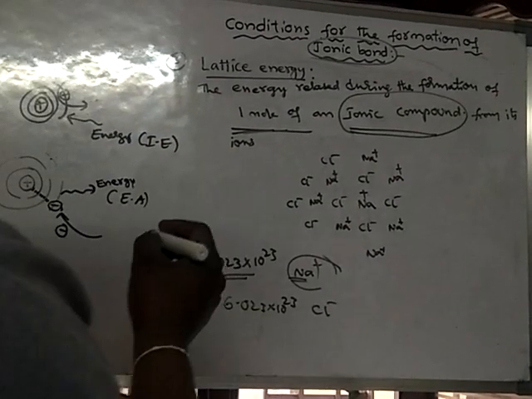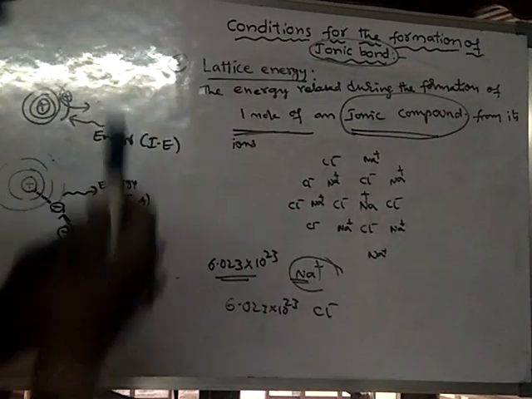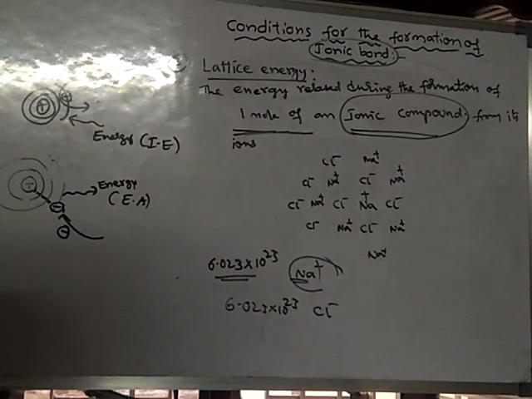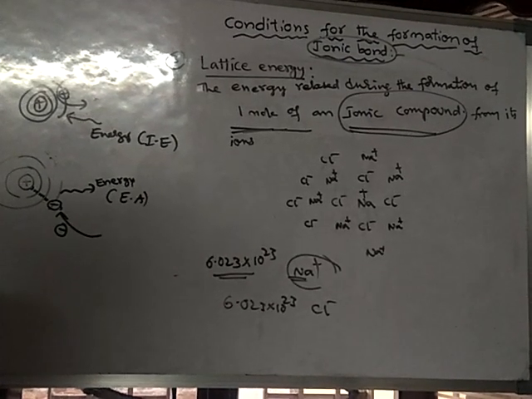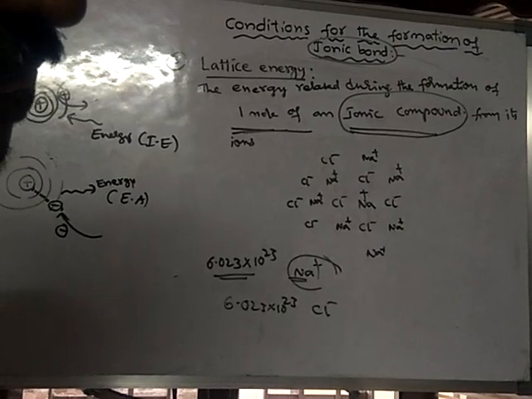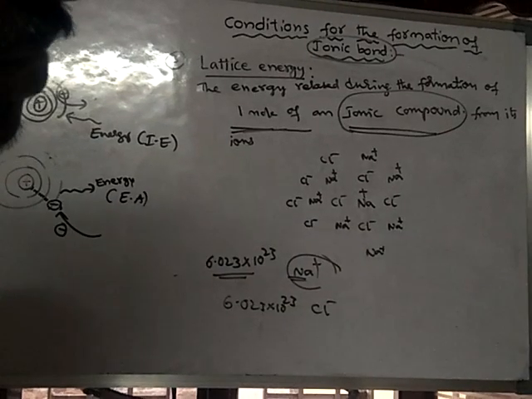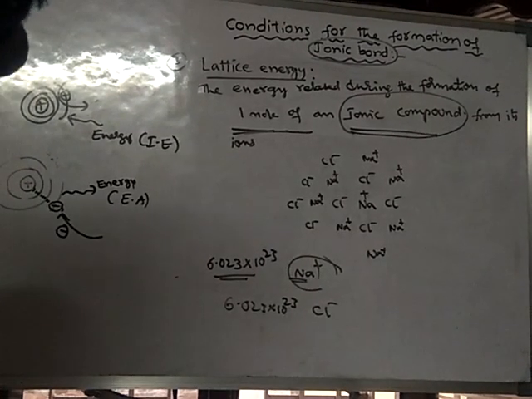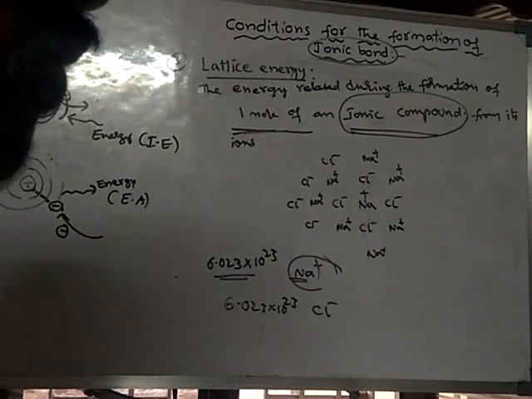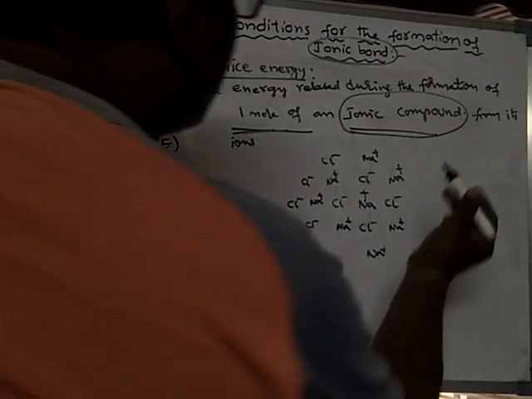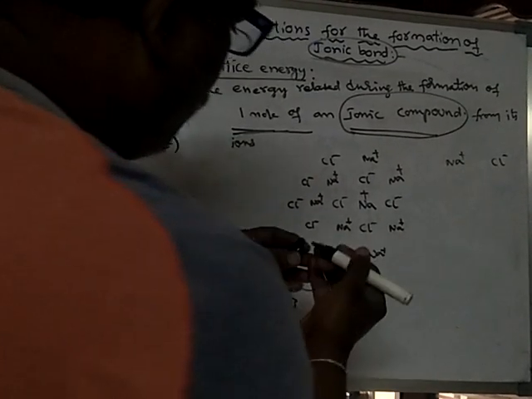Actually, the ions are in gaseous state. Already we learned about the gaseous state in ionization energy. What is ionization energy? The amount of energy required to remove an electron from a gaseous, neutral, isolated atom. What is electron affinity? The amount of energy released when an electron is added to a gaseous, neutral, isolated atom. So here the ions which are formed are in gaseous form. The gaseous sodium ion and the gaseous chloride ion combine,